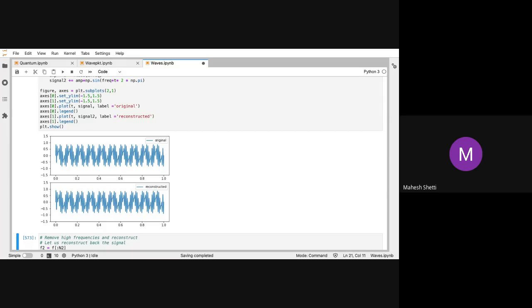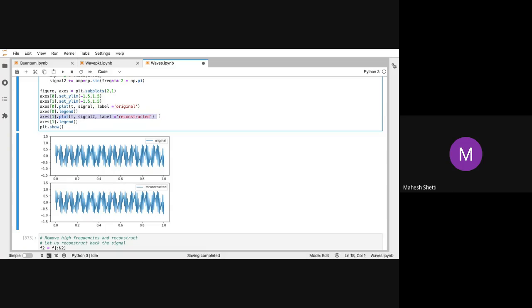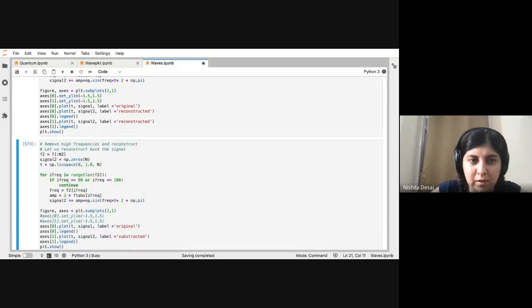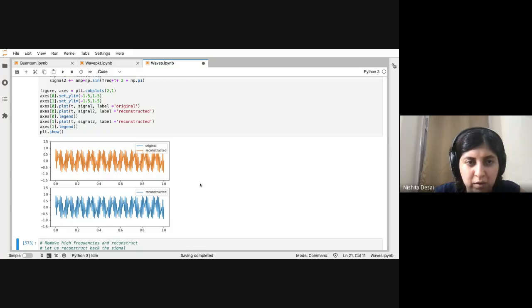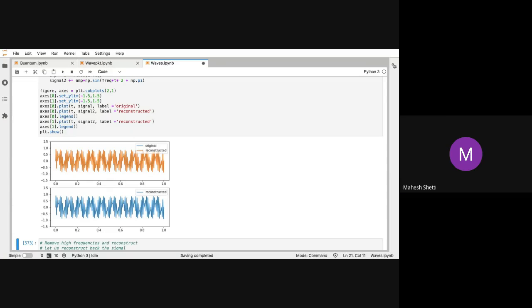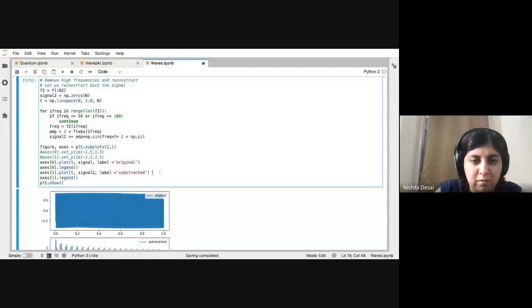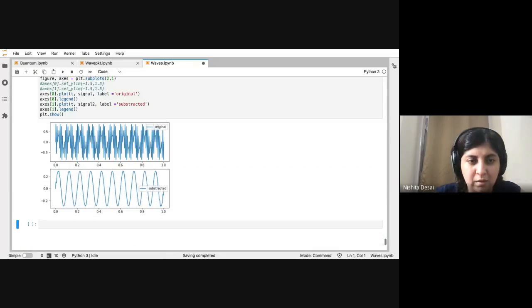So we can say that it is always a trade-off between how much computation power and how much better signal we want. Yeah, we can also sort of overlap it and see what the difference is. So you can see it's almost exactly the same. Okay, good. So then we can do the subtraction also again. Very good. So now that's so clean. Yeah, it's very clean.